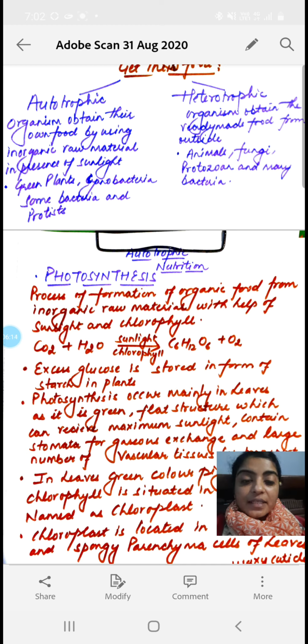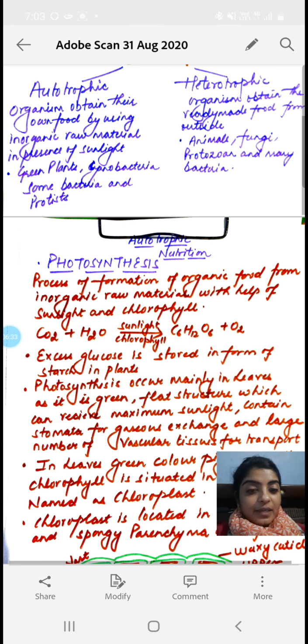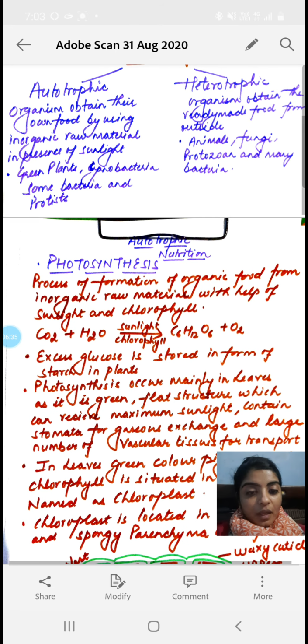Sometimes organisms take food from plants, or sometimes from another living organism like any kind of animal. So different heterotrophs are animals, fungi, protozoans and many bacteria. They are examples of heterotrophs.